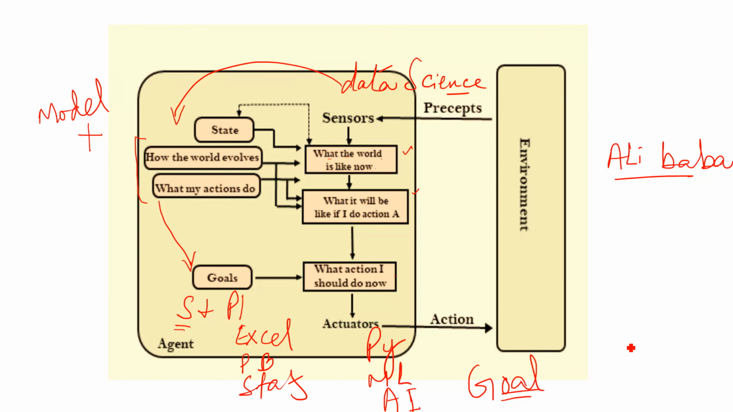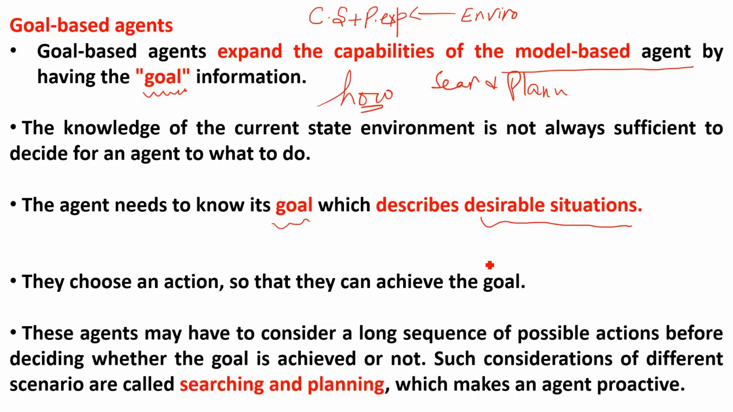Suppose you want to go to some picnic spot, right? So our goal is that we have to reach some picnic spot. But first we have to do some searching and planning. We have to find out the different routes which will lead to our goal state, the picnic spot, and then our planning, how we can go there by taking a bus or car or motorbike or what. So we have to do some searching and planning in order to reach our goal state. This is the simple concept of a goal based agent. I hope the concept is clear.